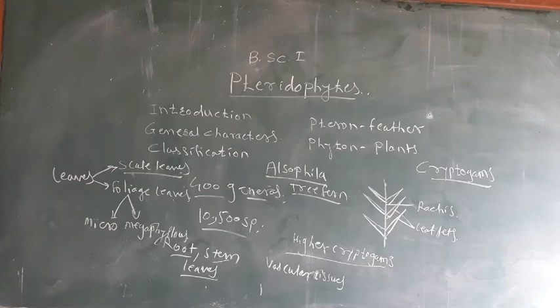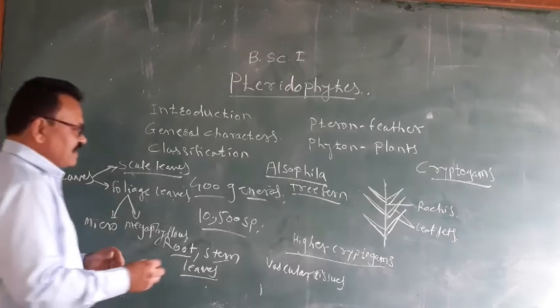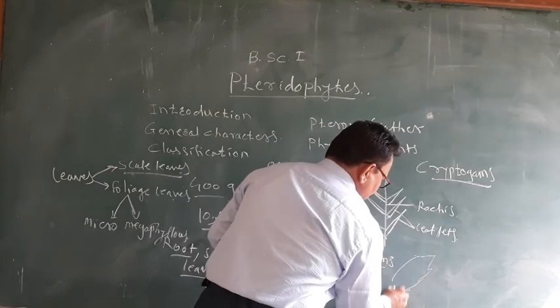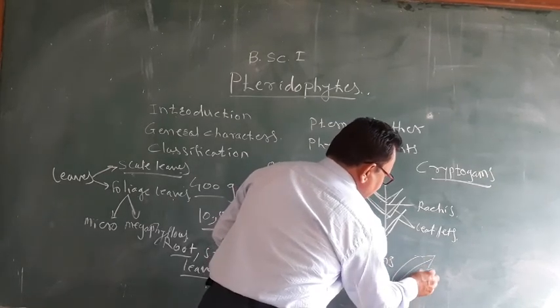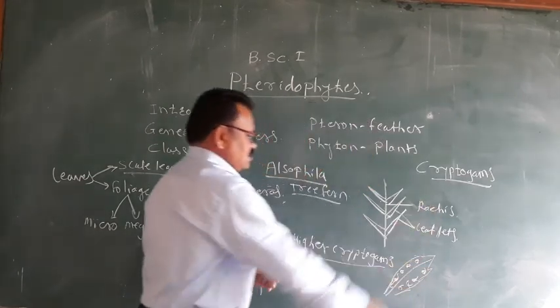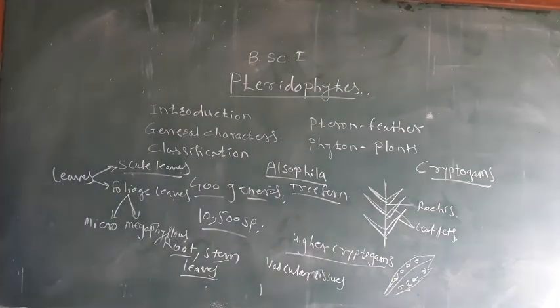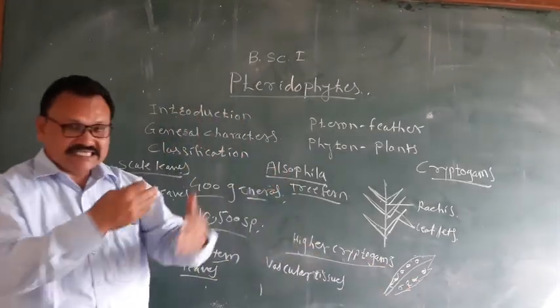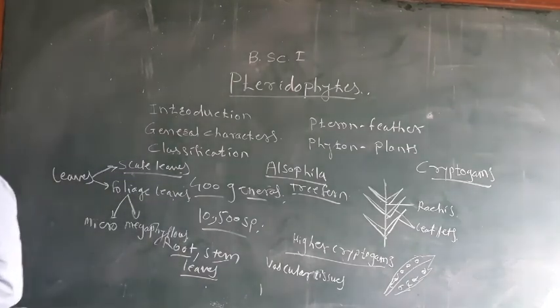The spores are produced in sporangia, and the sporangia are formed on the ventral surface of the leaves, and into those sporangia the spores are formed. Generally the sporangia are formed on the ventral surface of the leaves, while in some, that is in Selaginella, the sporangia are formed in the axil of the leaves.